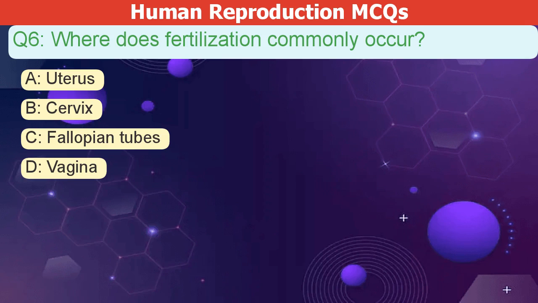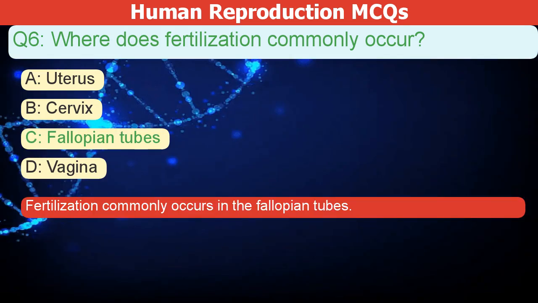Where does fertilization commonly occur? A. Uterus. B. Cervix. C. Fallopian tubes. D. Vagina. The correct answer is C. Fertilization commonly occurs in the fallopian tubes.